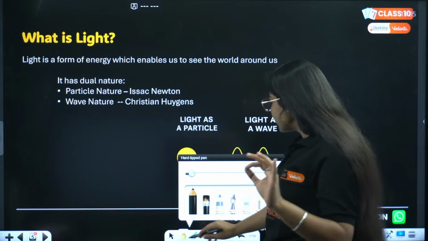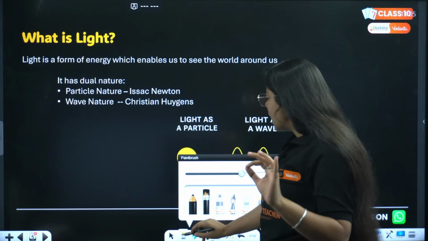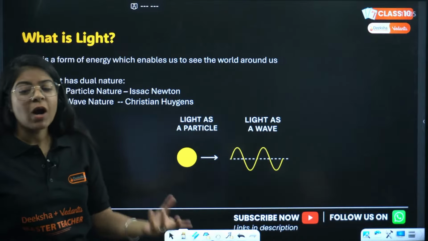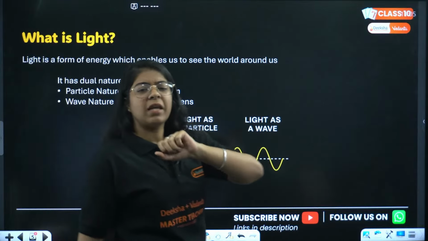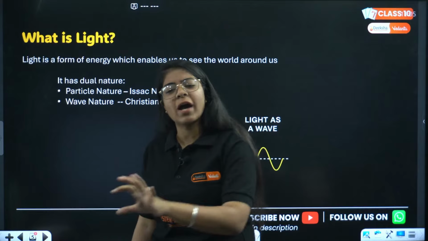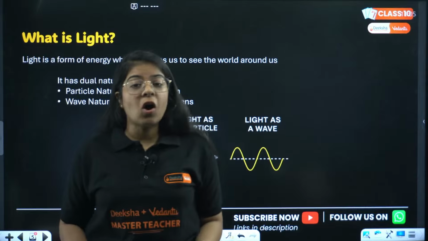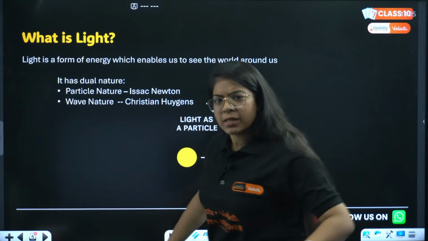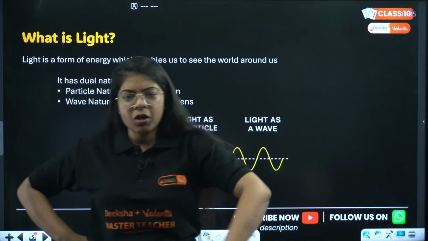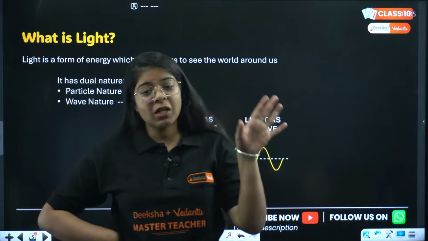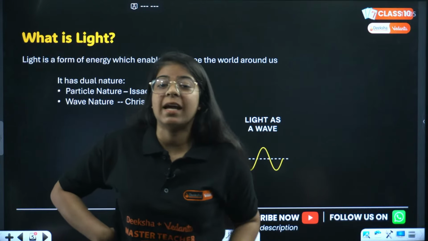Next, very important point: light has dual nature. Light was showing different kinds of behaviors. So Isaac Newton said light is a particle, like electron, like proton. Light also has a particle which we call today a photon. Then after some time, Christian Huygens came and said, hey Newton, you are wrong. Light is not a particle, light is a wave. So Christian Huygens suggested light is a wave.